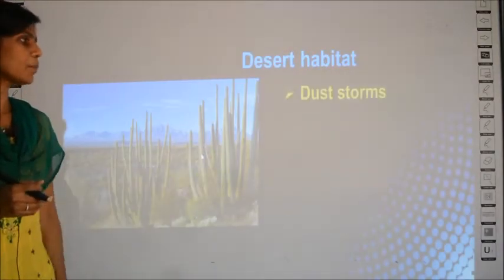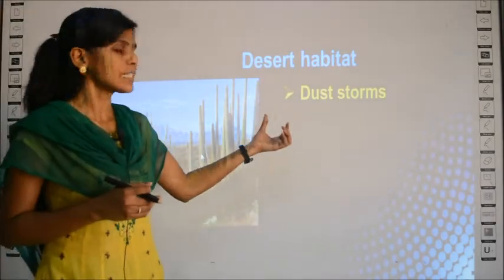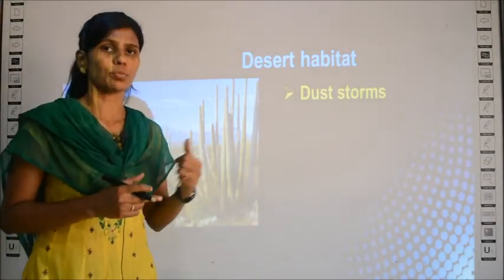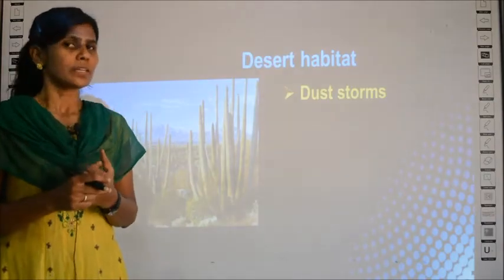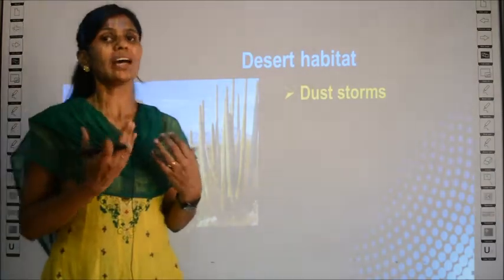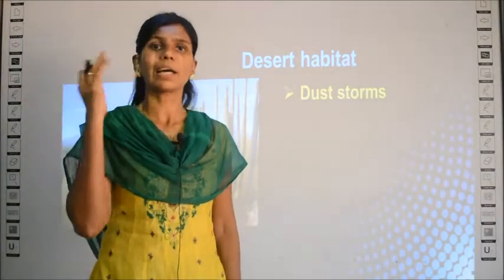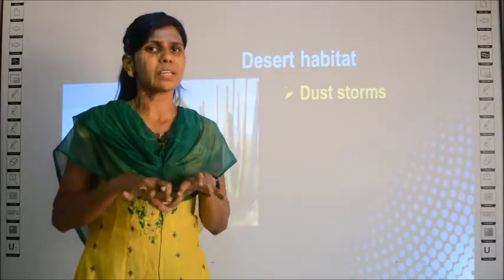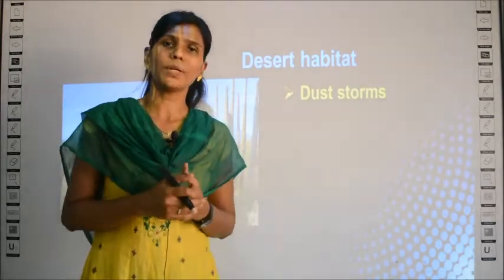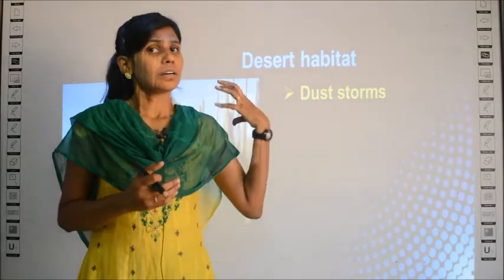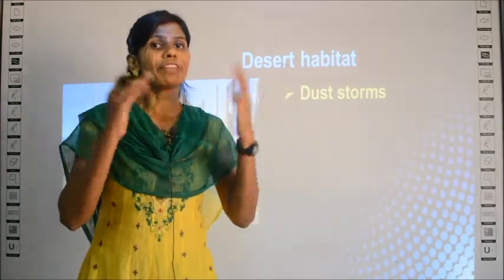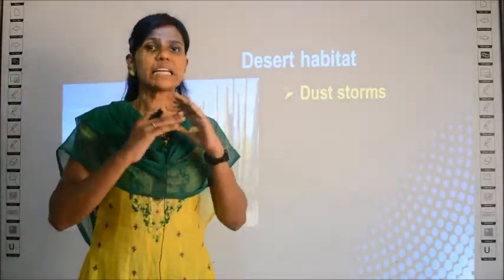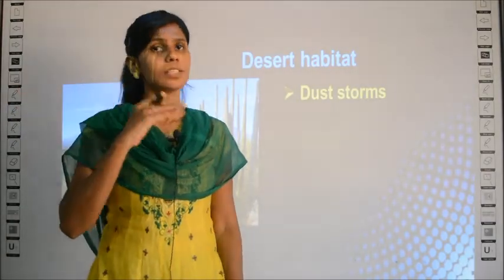What are the other properties? You have dust storms in the desert. What is this dust storm? See, we have storms where mostly we can only see the air, no? But since sand is spread all over in the desert, when there is a storm, instead of just air, there will be sand and dust particles found in the storm.